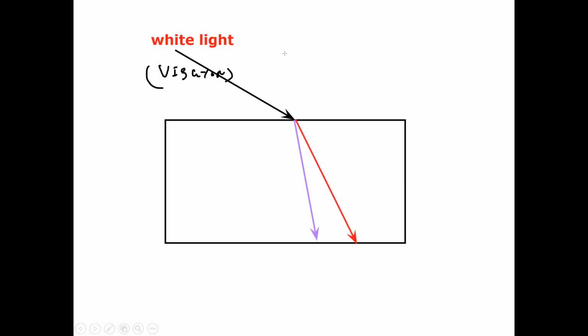And this spreading of colors, we call dispersion. Is it clear, the concept of dispersion? Simply it refers to the spreading of light into its components or fragments.